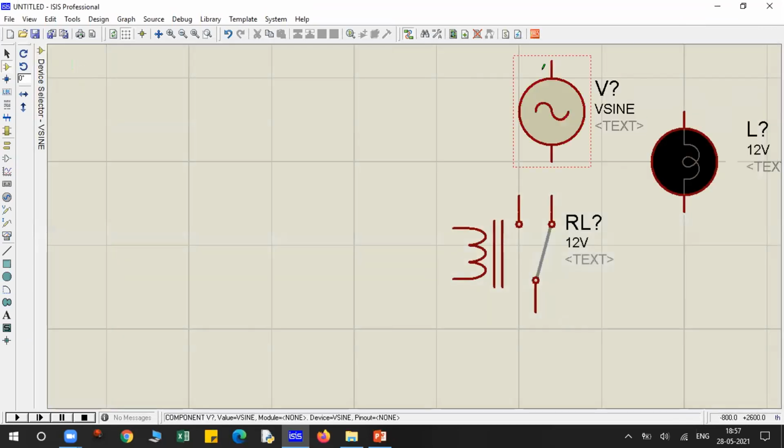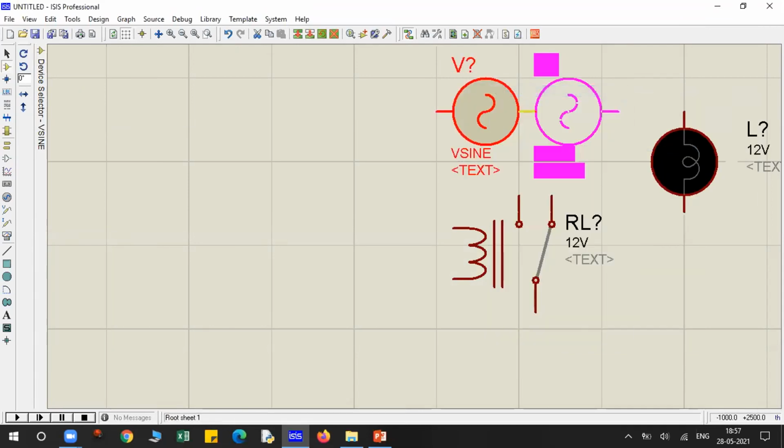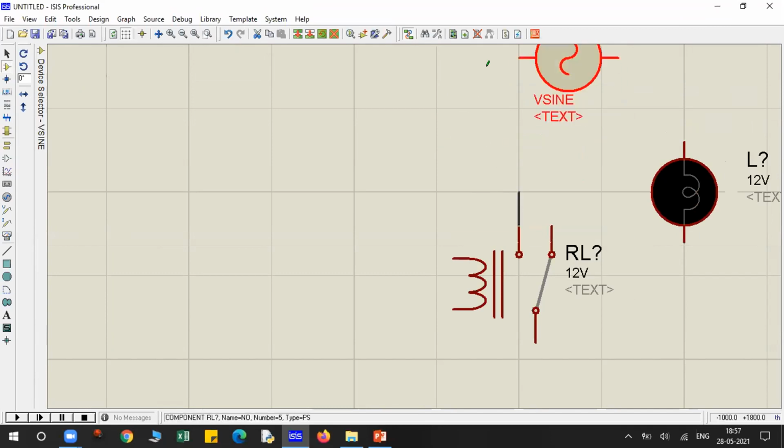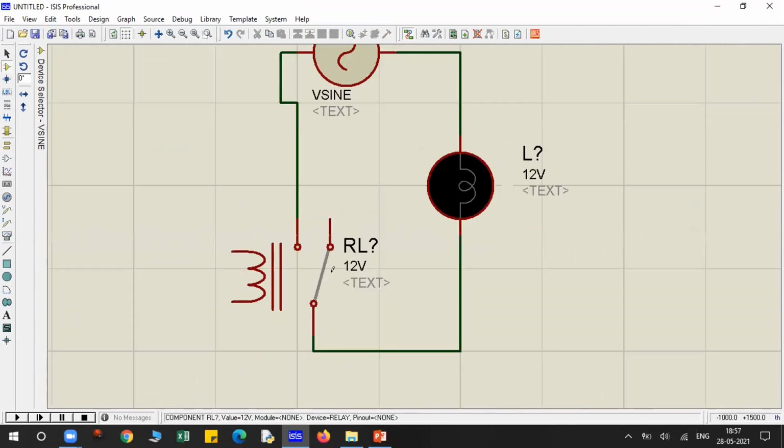Clockwise. Connected to this. This lamp will get over here. So guys, according to this diagram, when will this lamp glow? When this metal contact gets connected to this point, correct? And when will this metal contact connect to this point? When this coil gets energized with the help of Arduino signal. Guys, got it? The basic idea of relay.